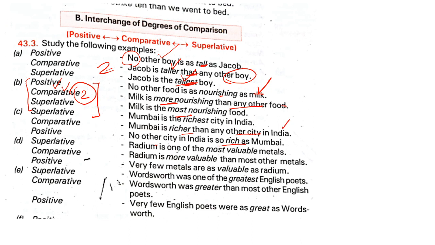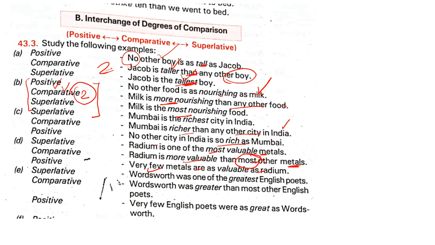Radium is one of the most valuable metals. Radium is more valuable than most other metals. See the word there, most other metals. And very few metals are as valuable as radium.